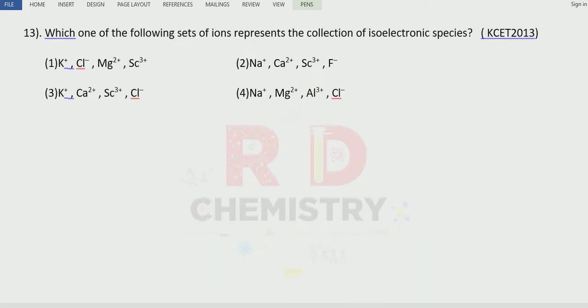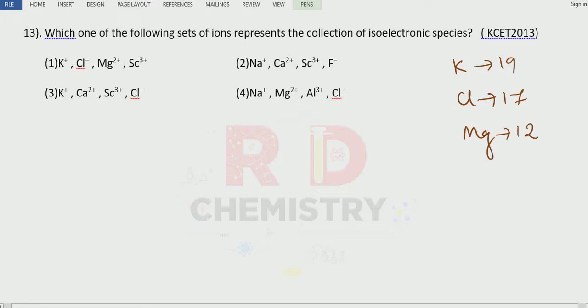Question number 13. Which one of the following sets of ions represent a collection of isoelectronic species? For this, you should know the atomic numbers. Potassium atomic number is 19. Chlorine atomic number is 17. Magnesium atomic number is 12. And scandium atomic number is 21. So potassium plus 1. Plus means, remember, electrons are removed. Minus means electrons are gained. So potassium has 18 electrons. Chloride is also 18 electrons. Magnesium is 10 electrons, so not isoelectronic. Sodium 11 minus 1, 10